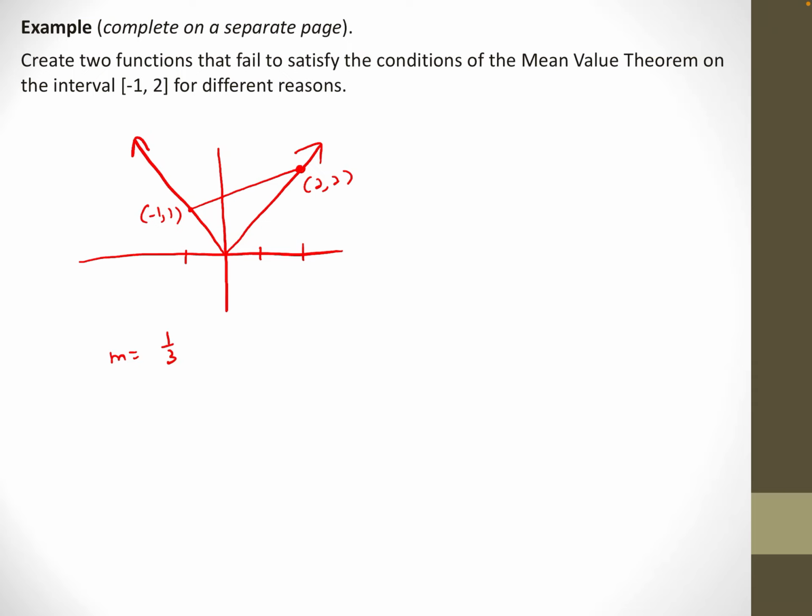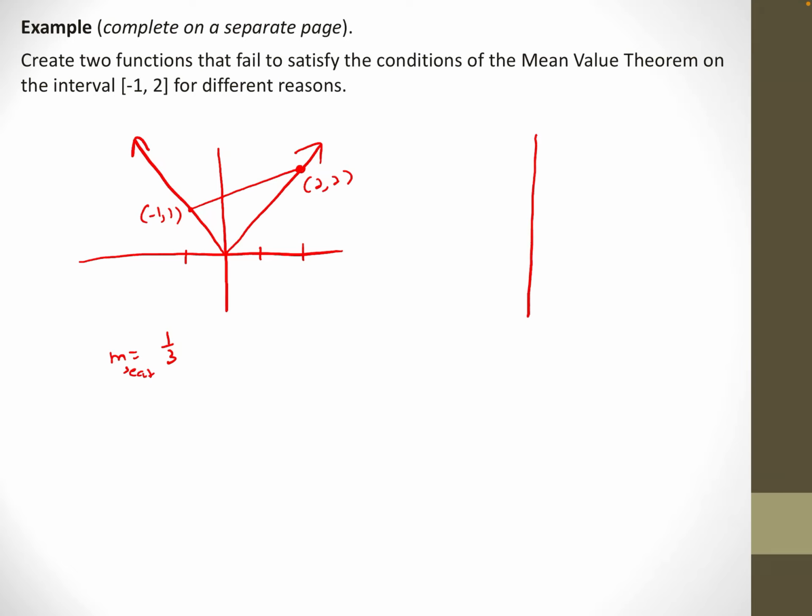The slope of the secant would be 1/3. But there's no point in between where that slope is 1/3, because the slope on the left is always -1 and the slope on the right is +1. And for a second you're like, oh no, the mean value theorem didn't work. Well, the reason it didn't work is because it was not differentiable somewhere in between there. So the mean value theorem can't fail if it's differentiable.